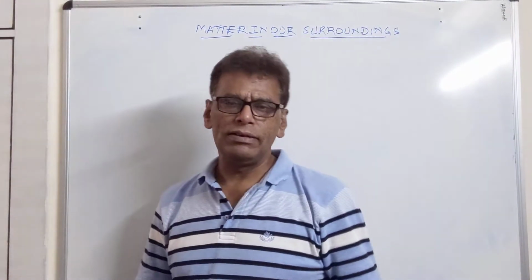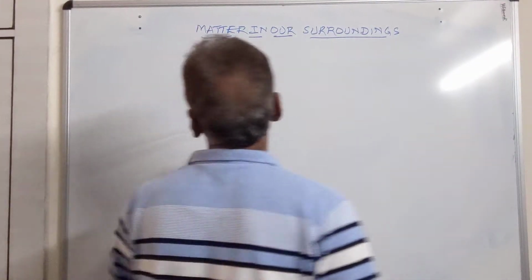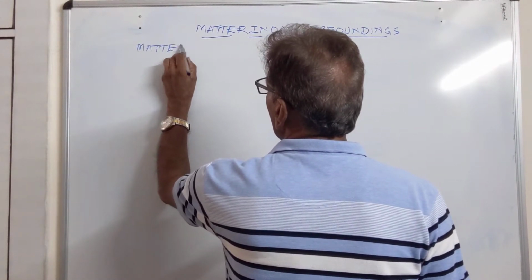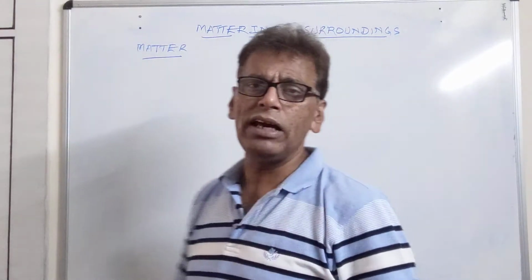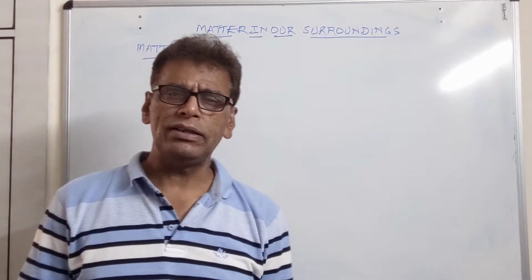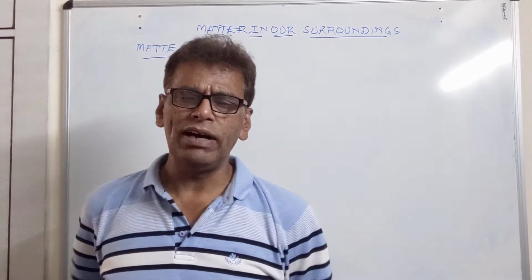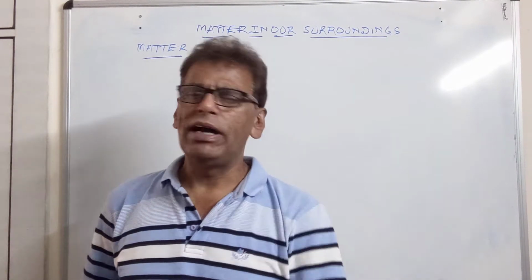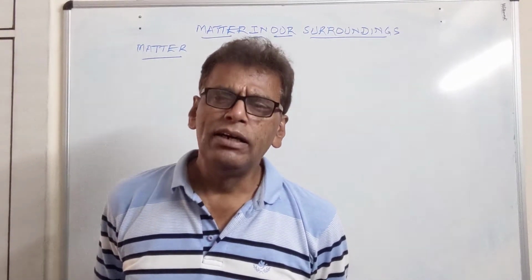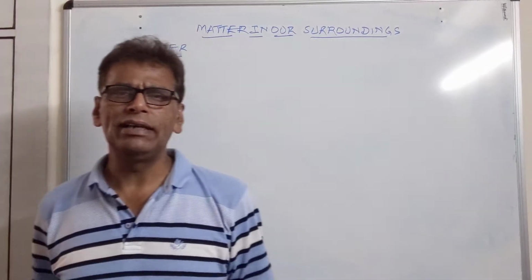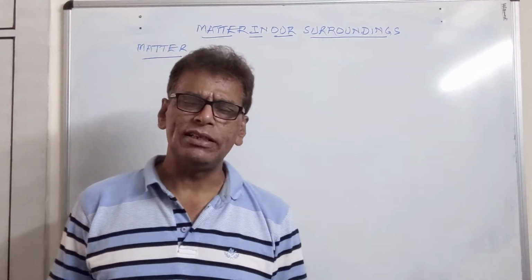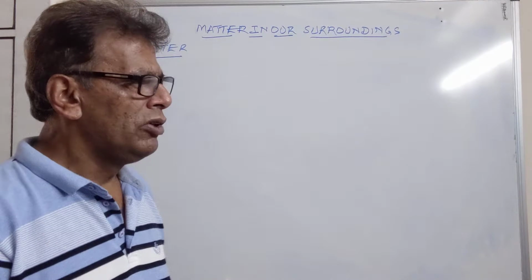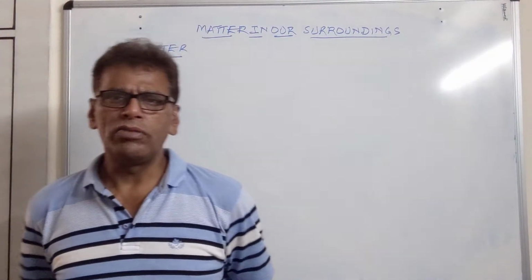So first of all, let us define matter. What is matter? Matter, as we know, is anything which occupies space, possesses mass, and it works when it has some extra energy. The old definition is it can be felt by any of our five senses. Nowadays it is defined as anything which occupies space, possesses mass, and it works when it has some extra energy. So this is matter. So things around us are material in nature.